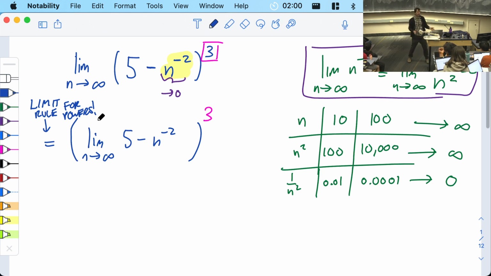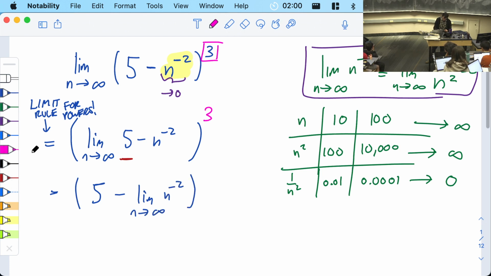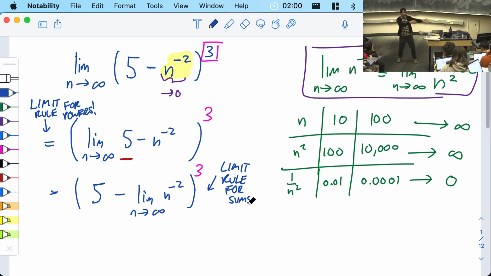The limit rule for powers says you can interchange the order of the limit and the cubing function. And there's also a limit rule for sums, which says that you can interchange the order of this 5 with the limit. So you can do 5 minus the limit as n goes to infinity of n to the minus 2 all cubed. The reason is the limit rule for sums. The limit of 5 is always 5. If you're doing 5 minus something and you do the limit, you might as well do 5 minus the limit of the something. It's going to be the same. So these were all limit rules for sequences that we did, I think, 2 weeks ago. But it's worth reminding you.